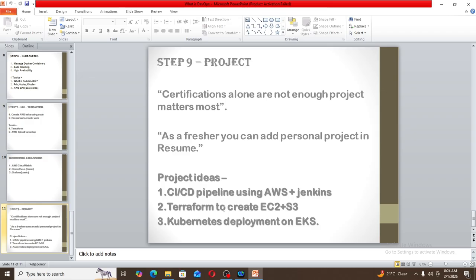I will teach you how to create EC2 and S3 using Terraform. Then we should know a Kubernetes deployment on EKS. These are the project ideas. So this whole is the AWS DevOps roadmap for 2026. We will understand every topic in detail in our coming videos. We will understand in depth, and we will understand the project also, to add to the resume.